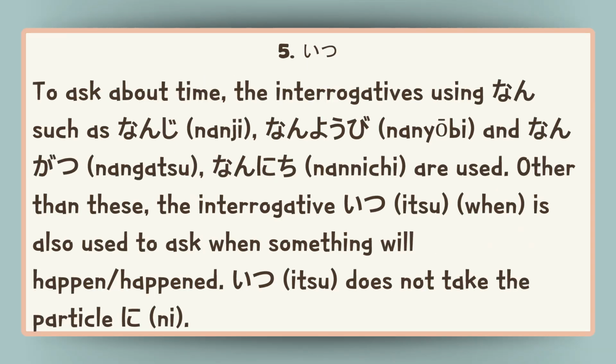Number five, how to ask about time. The interrogatives using nan, such as nanji, nanyoubi, nangatsu, and nannichi are used. Other than this, the interrogative itsu, when, is also used to ask when something will happen or happened. Itsu does not take the particle ni.